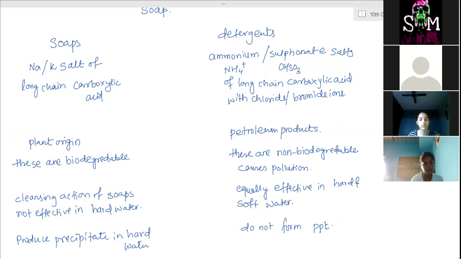Yes, the presence of calcium and magnesium ions makes the water hard. Any salt of calcium or any salt of magnesium present in the water makes the water hard. Clear? Ma'am, so rainwater is soft. Rainwater is soft.